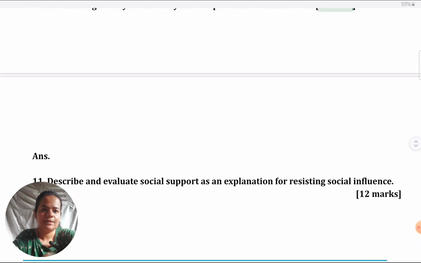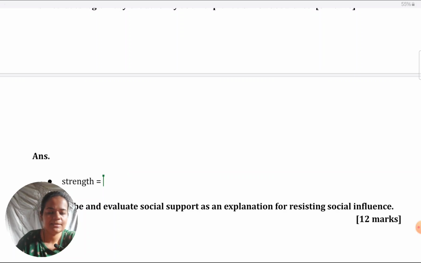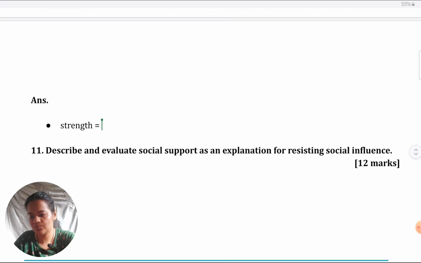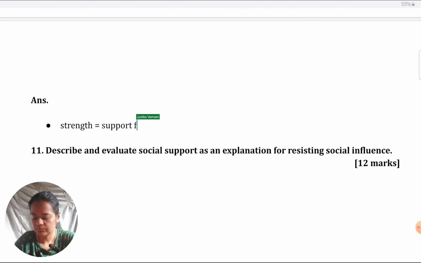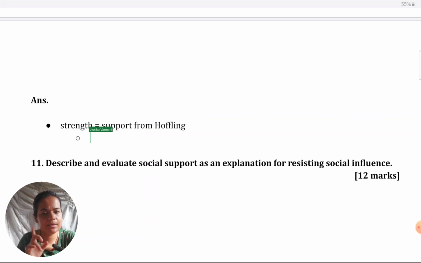Okay, so the strength that I would give, as I've already told you, is support from research studies, and I'm going to take the Hofling study for this. It's the most prominent one. So my point in the PEEL format is empirical evidence. To elaborate on this, like in a line, I'll give what was done in that study.